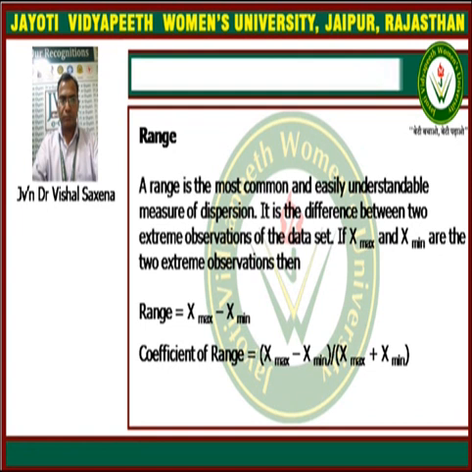Now we take the formula of the coefficient of range. The coefficient of range is defined as the ratio of x maximum minus x minimum upon x maximum plus x minimum. So the coefficient of range is a relative measure of dispersion.